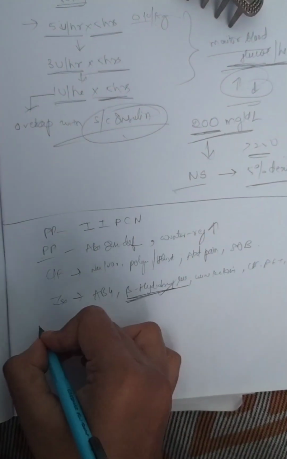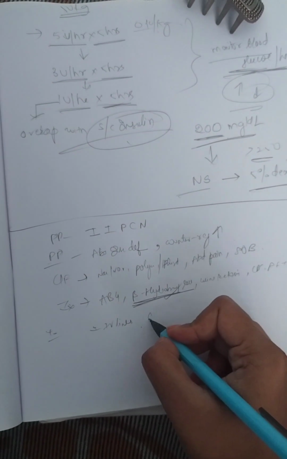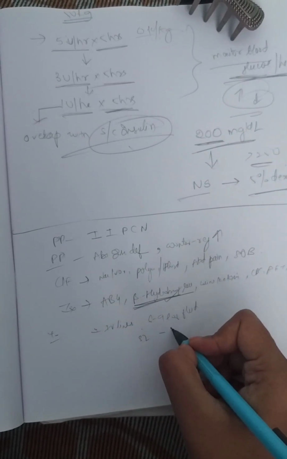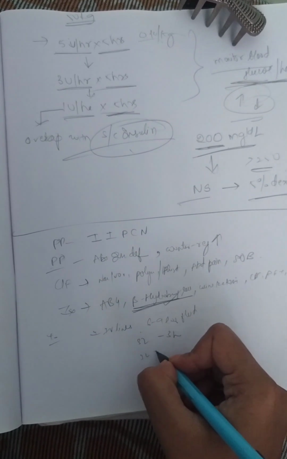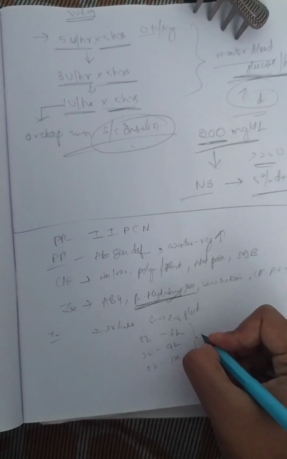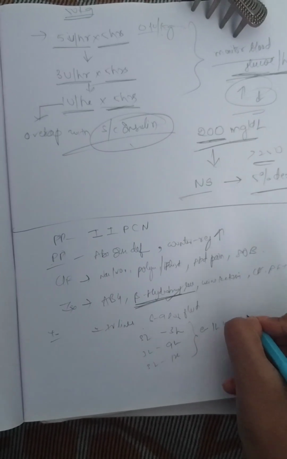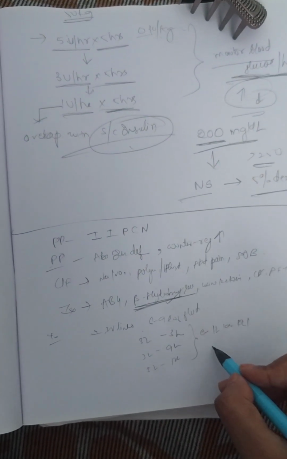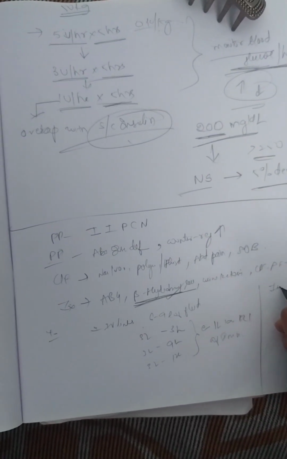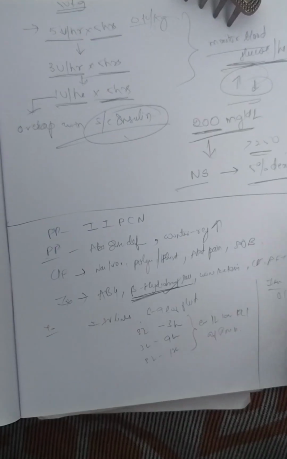Now what is the treatment? 2 IV lines. We have to replace 6 to 9 liters of fluid: 3 liters over 3 hours, 3 liters over 9 hours, 3 liters over 12 hours, and for every 1 liter, 1 ampule of KCl after insulin is started. How is insulin given? 0.1 U per kg IV.